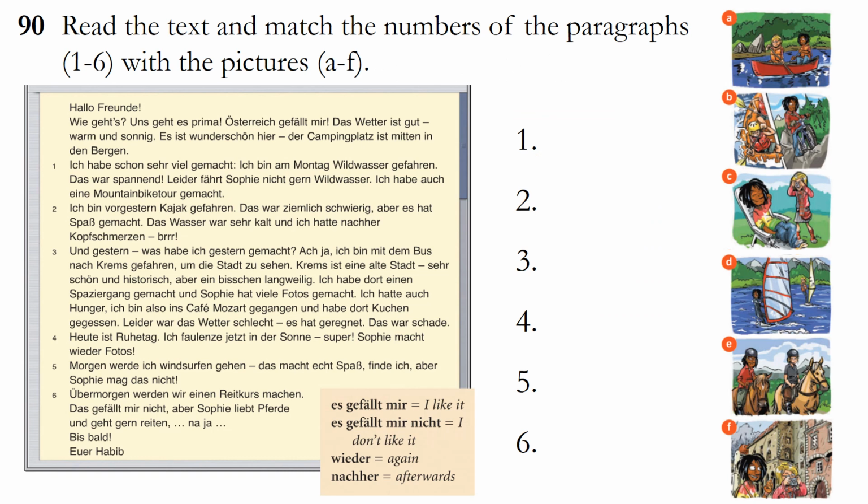In the textbook, we find this text from Habib talking about her experiences in Austria. What I'd like you to do to start is to read through the text and then see if you can match the numbers of the paragraphs with the pictures on the right hand side. I'd like you to pause the video now, as I'm going to be going through the answers in a moment. 1. B. 2. A. 3. F. 4. C. 5. D. 6. E.